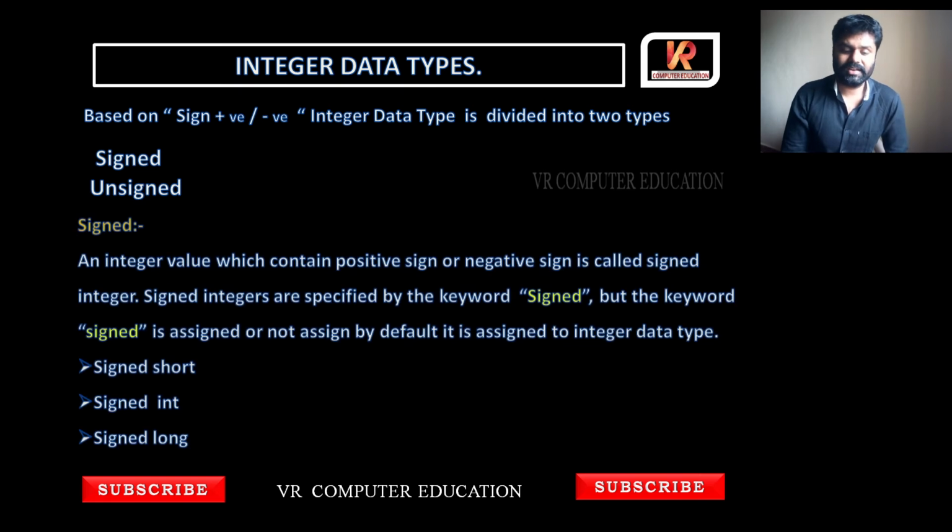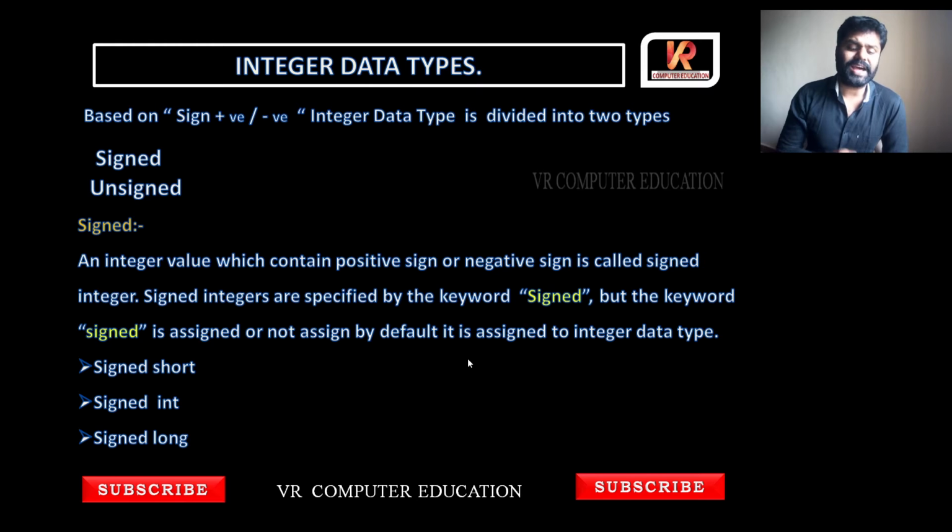So let us see what is signed and what is unsigned. First, an integer value which contains a positive sign or negative sign is called a signed integer. In the name itself, signed means it contains some symbol, either plus or minus. So signed integers are specified by the keyword signed. But whether the keyword signed is mentioned or not, by default it is assigned to the integer data type.